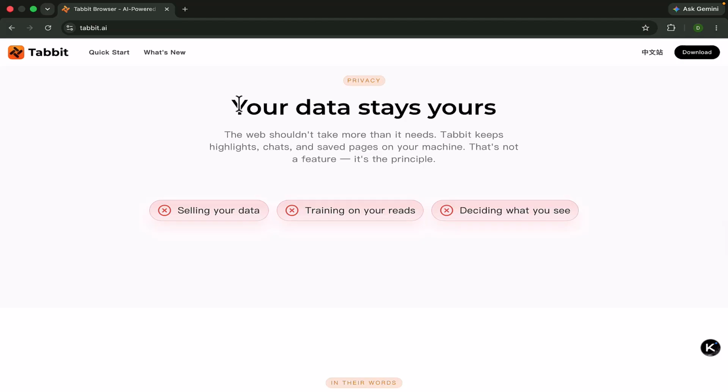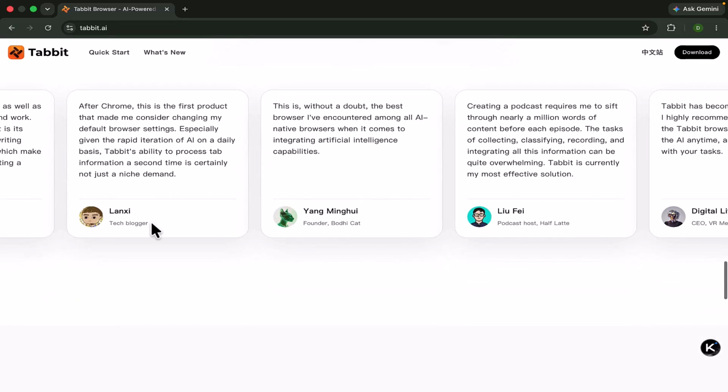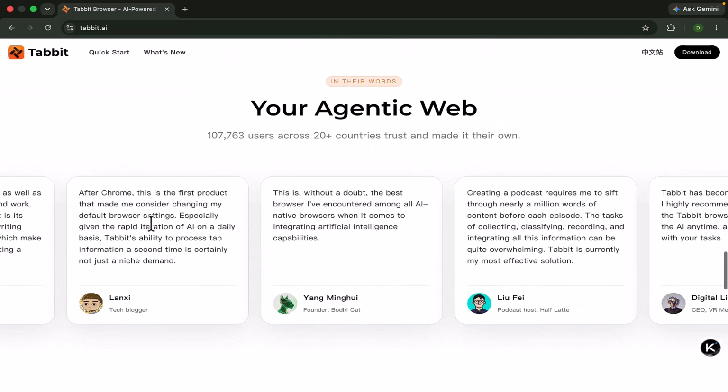So now the next one is your data stays yours. It will not use a third party. You will use your own data because it will work locally, and the system will access this platform, and this platform just accesses the local files, not the server. And along with that you can see your agentic web will be used like Google.